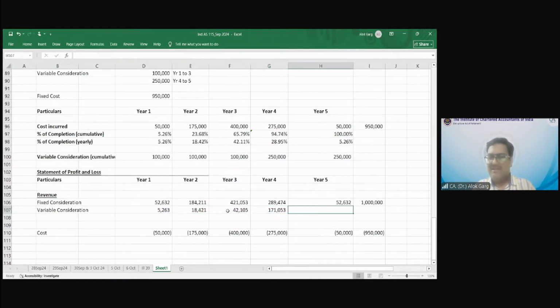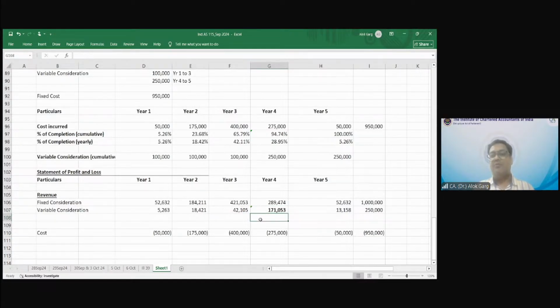Yes. And in the last year, what should be your revenue recognition? 2.5 lakh multiplied by 5.26%. So there is a catch-up adjustment that comes in year 4. Yes or no? The total should be 2.5 lakh. See, it is 2.5 lakh. Right? So there is a catch-up adjustment of 171053.